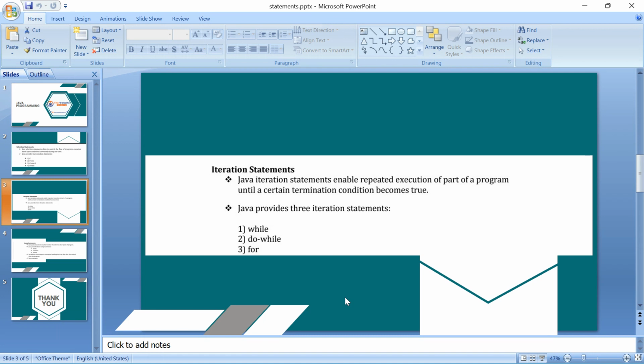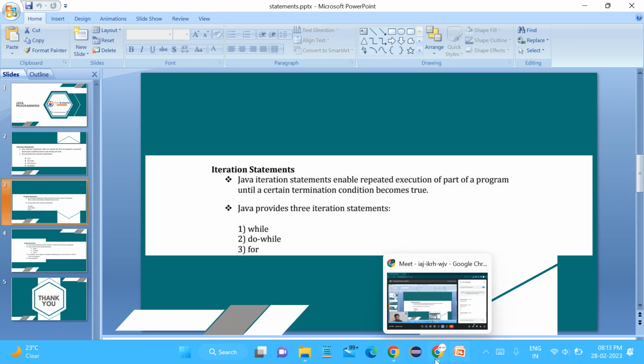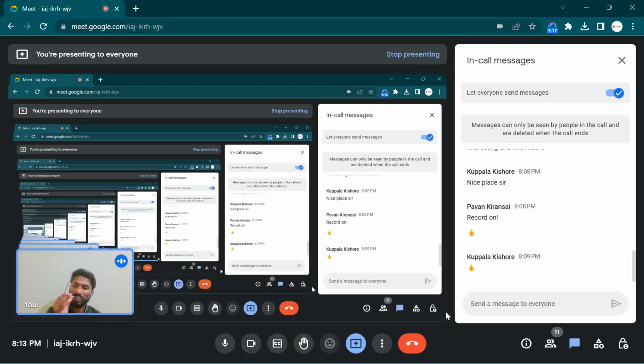What does it mean? Until the condition becomes false, that loop will run, and then it will end. That is called a loop. There are actually three types of iterations: while, do while, and for. We will start with while, the simple one, then do while, then the for loop. Guys, are we good to go? You got an idea, right, why you use these things? Are we good to go about the while loop now?